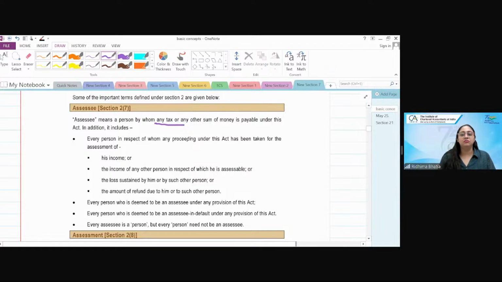The sum can be any penalty, any interest, any fees. That person would be called assessee. The word used is just any person, not individual. Any person who has to pay any tax or other sum under this act is called assessee.